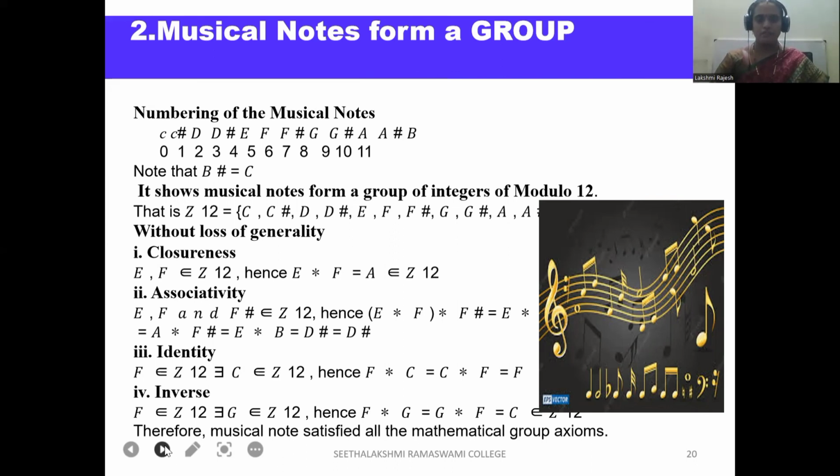Identity. F belongs to Z12. There exists C belongs to Z12. Hence, F star C equals C star F equals F. Inverse. F belongs to Z12. There exists G belongs to Z12. Hence, F star G equals G star F equals C belongs to Z12. Therefore, the musical notes satisfy all the group axioms. Therefore, the musical notes form a group.